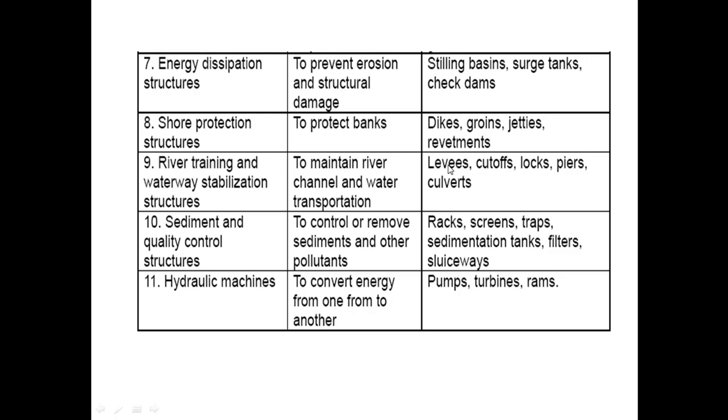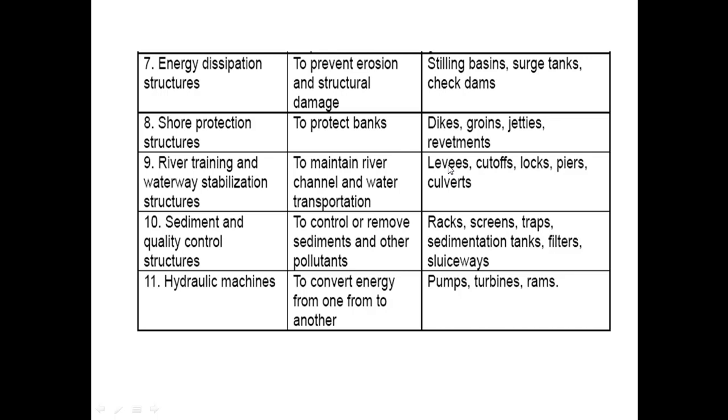The 10th one is sediment and quality control structures. These types of structures are used to control or remove sediments and other pollutants, and the structures used are racks, screens, traps, sedimentation tanks, filters, sluiceways. These are the different structures which are used to remove sediments and other pollutant material from our water, so that clear water can be used for our required purposes.